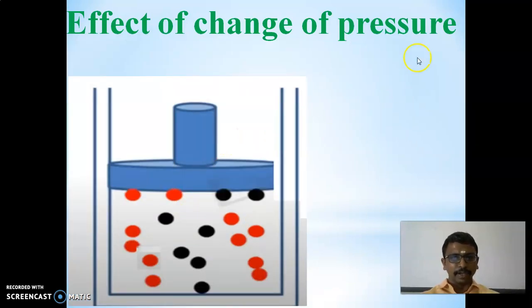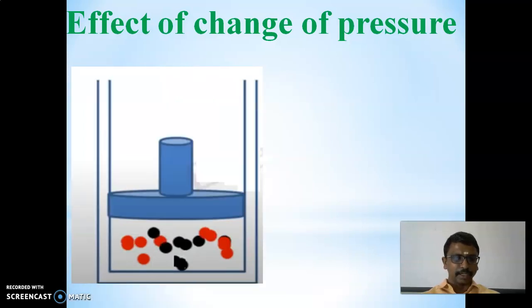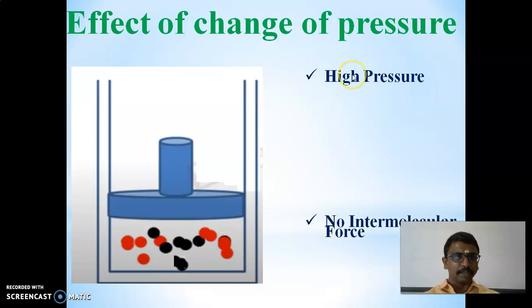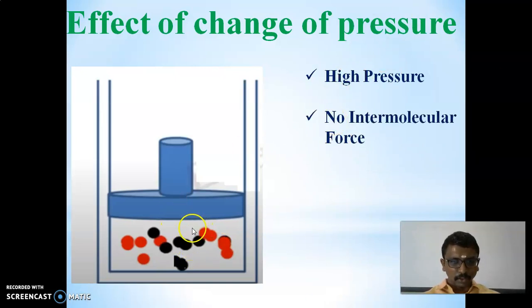Now when we apply pressure, the volume decreases. So what will happen? At high pressure, there are no intermolecular forces and no mobility.